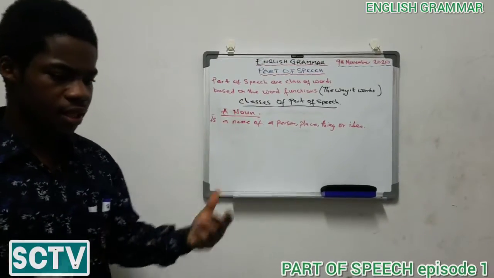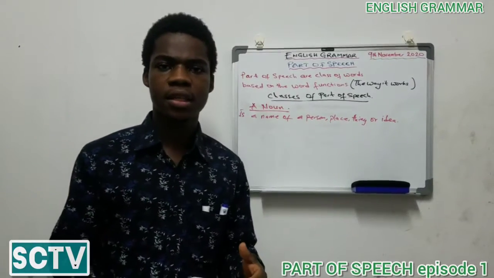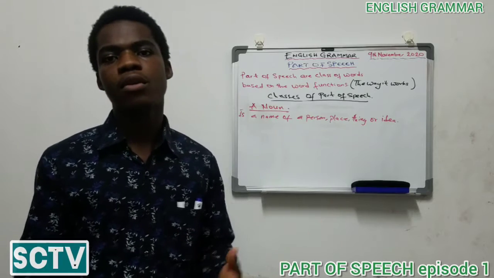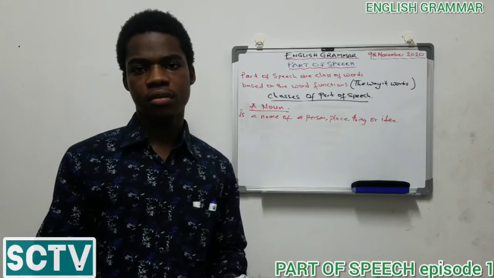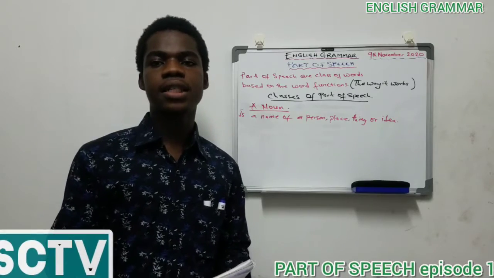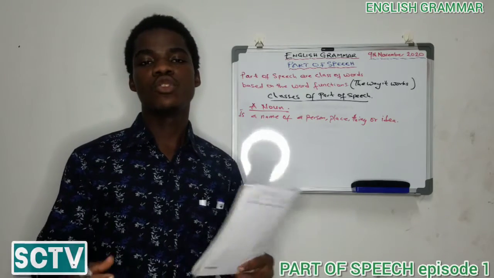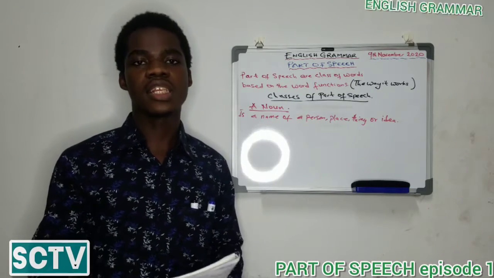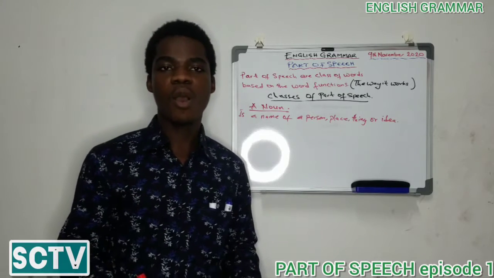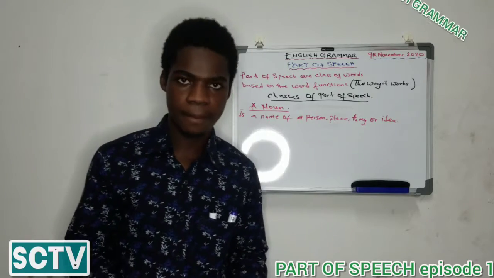Now, when we make sentences in our everyday life, we do mention people's names. We can say, Donald Trump lost the election. Now, this is a sentence, and let's know the function of this part of speech. Donald Trump is the name of the former president of the United States of America.